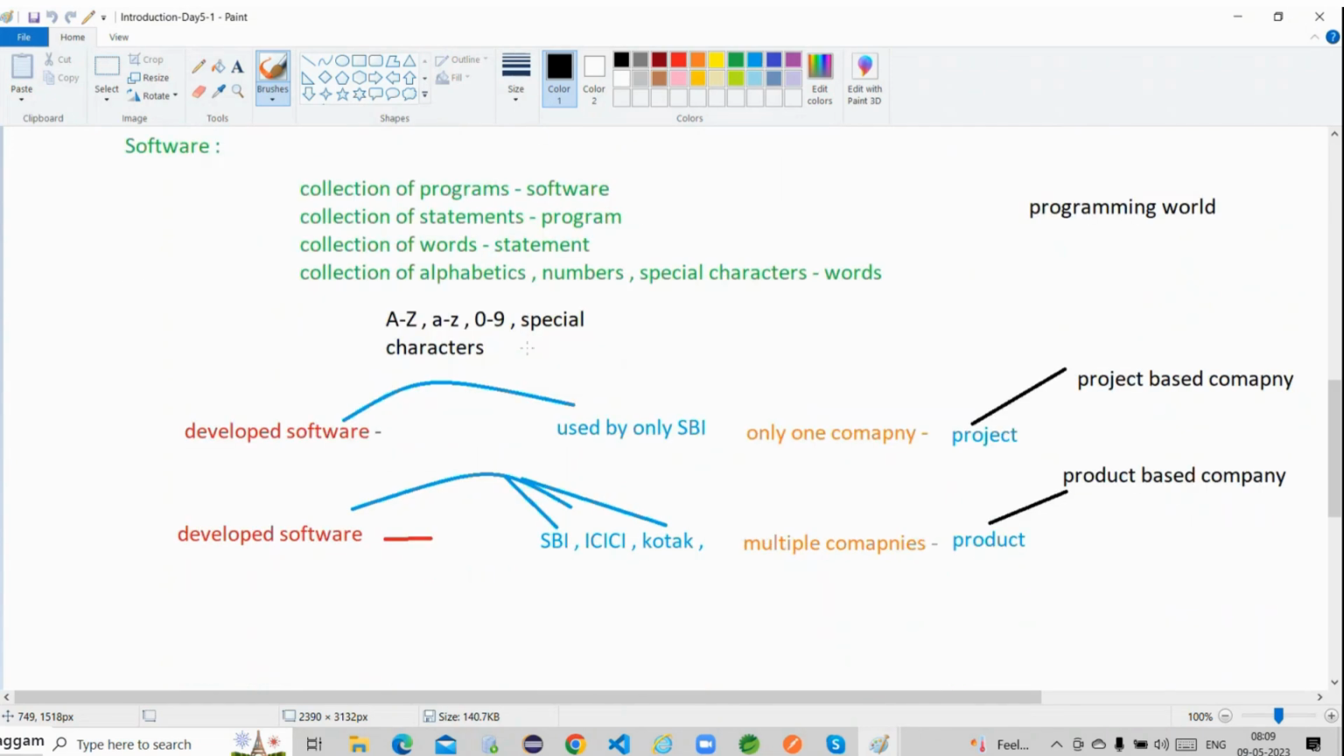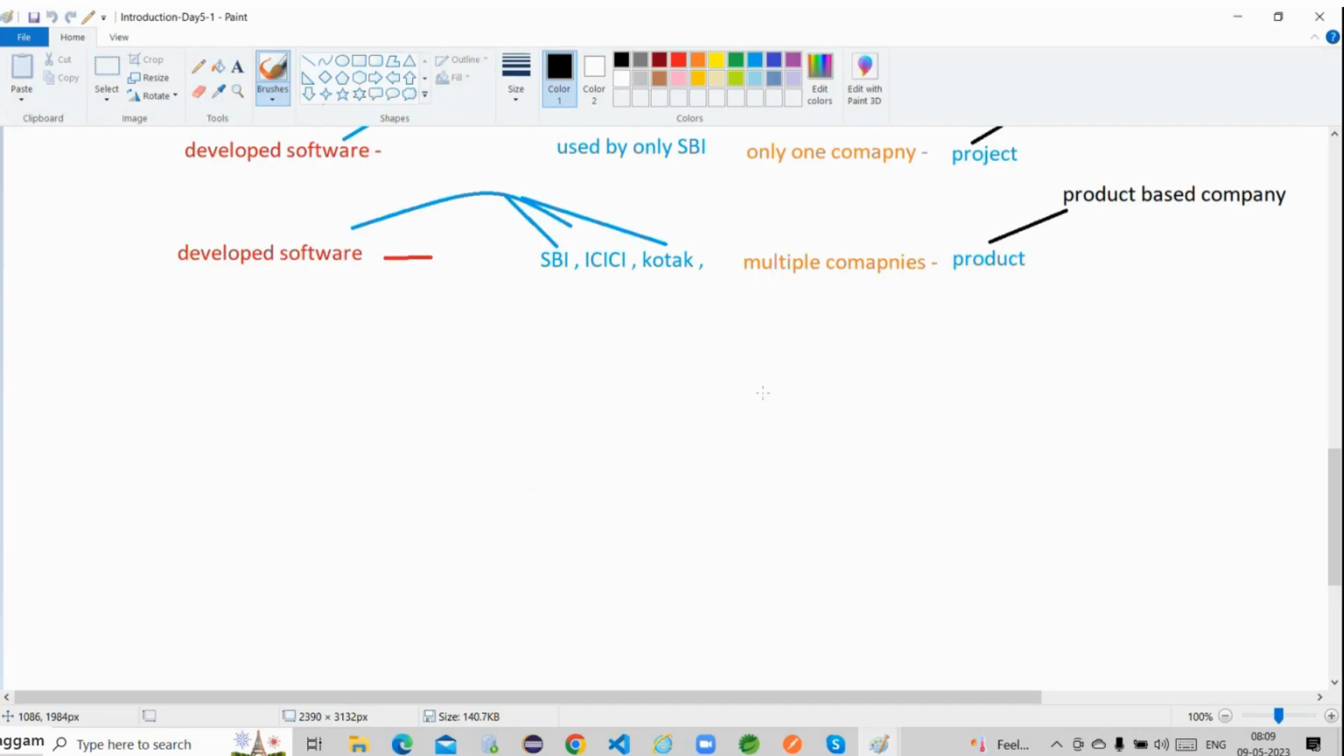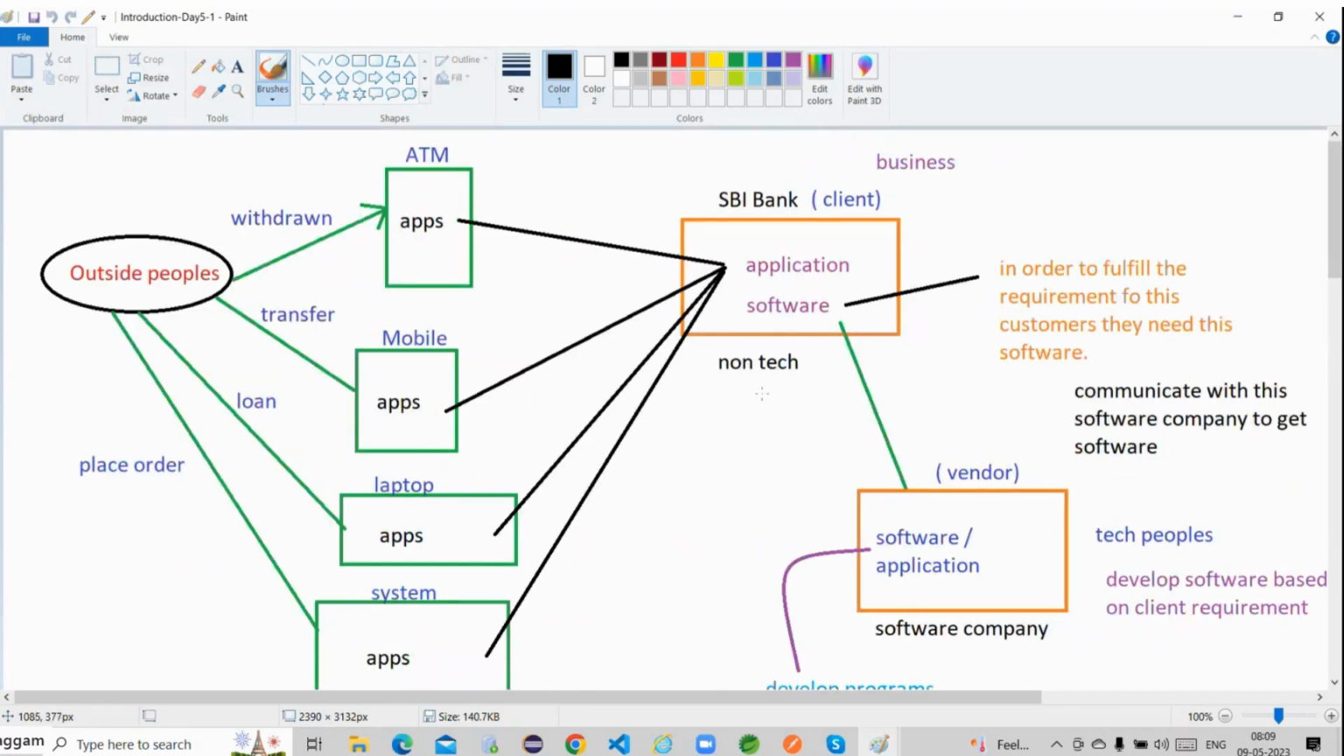What are the different types of software available? If one company utilizes the software, that is product based companies or project based companies. We discussed all of these. In the last session we discussed multiple technologies. Up to this, all the points are very clear, right?